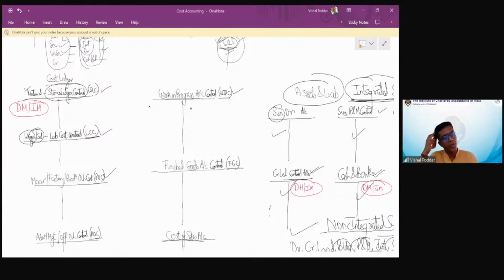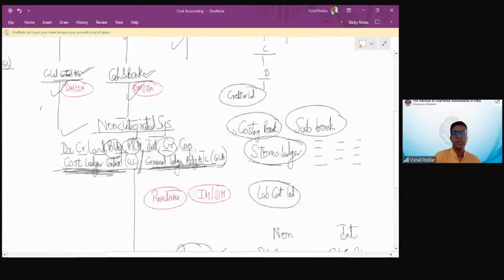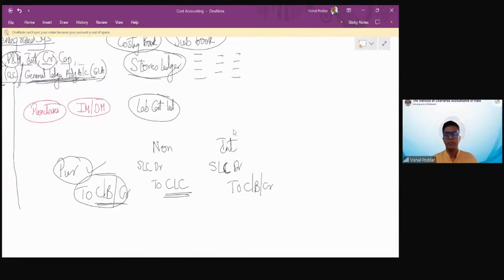Tambeshwari, I did not get your point. Integrated entry 2 or 1 means what? See, in integrated, the entry is this. Yes, Bhavna, you can use GLA also. Bhavna is asking here, instead of CLC, can I write GLA? Answer is yes. Integrated beta, see Tambeshwari, this is right from 11th standard. We have been passing one entry. So even if the transaction is both cash and credit, you will pass one entry to cash bank to creditor. So it will be a combined entry only, beta.